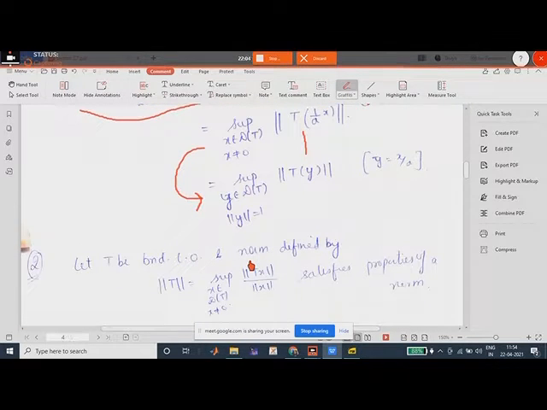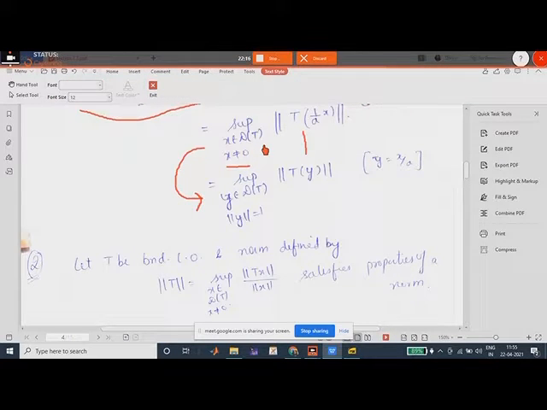So instead of writing x not equal to 0, which is obviously true since we have taken a not equal to 0, x is automatically not equal to 0.